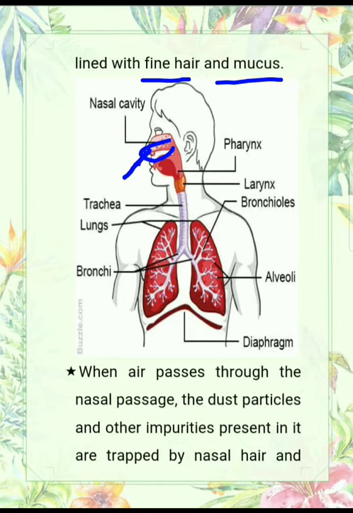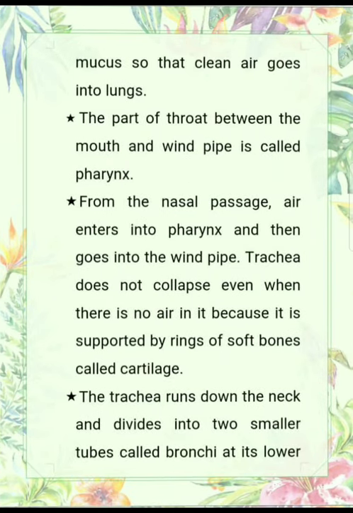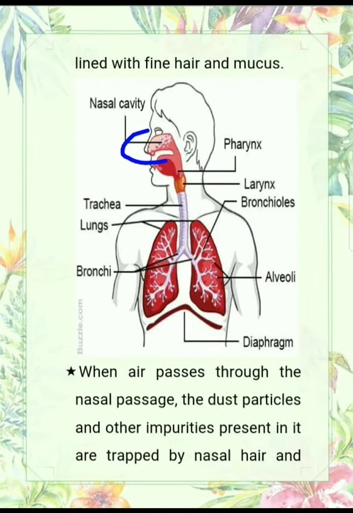From the nose, the air goes into the nasal cavity. Nasal cavity is actually the nasal chamber. When air passes through the nasal passage, the dust particles and other impurities present in it are trapped by nasal hair and mucus so that clean air goes into the lungs. So the main function of the nasal passage is to purify the air so that impure air doesn't enter into our lungs.